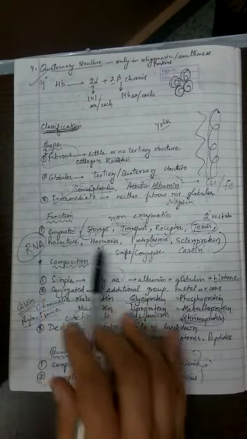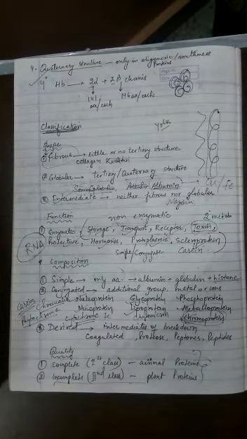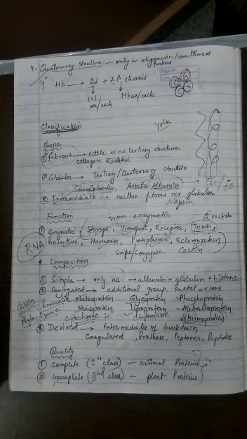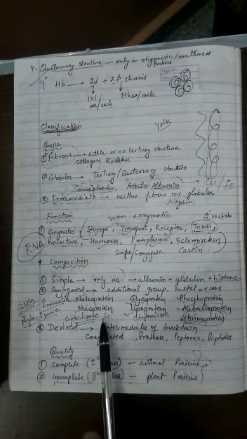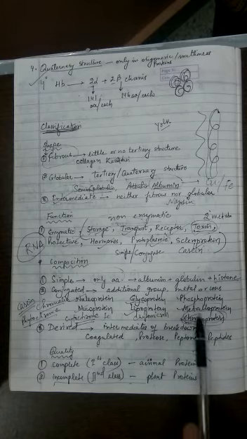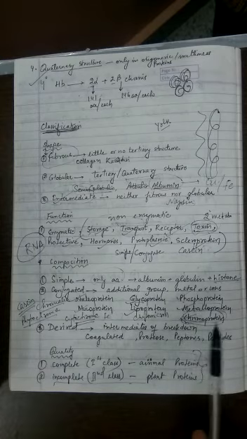Then we learned that enzymes can be simple enzymes and conjugate enzymes. In the same manner, proteins can be simple proteins, conjugate proteins and derived proteins. Simple ones are made up of only amino acids. Conjugate ones are made up of amino acids plus something which is non-amino or non-protein, like a pigment, lipids, oligosaccharide, a mucopolysaccharide, maybe nucleic acid, or a phosphate group, or a metal. So there are various types accordingly: nucleoprotein, mucoprotein, glycoprotein, lipoprotein, phosphoprotein, metalloprotein, chromoprotein.